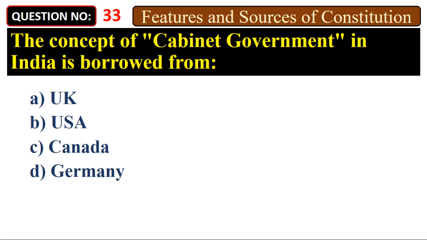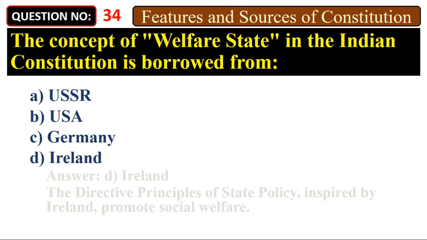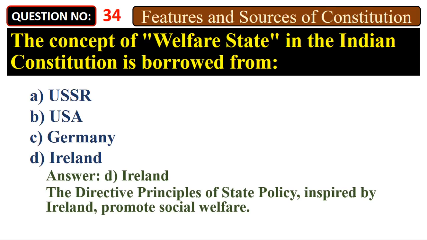The concept of cabinet government in India is borrowed from A. UK, B. USA, C. Canada, D. Germany. Answer: A. UK. The concept of welfare state in the Indian Constitution is borrowed from A. USSR, B. USA, C. Germany, D. Ireland. Answer: D. Ireland. The directive principles of state policy, inspired by Ireland, promote social welfare.